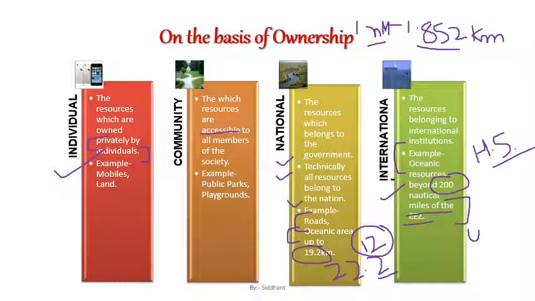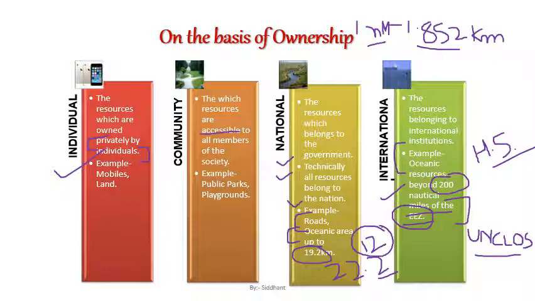So those who were present in the class, we have discussed this particular organization in detail, but let me tell you something about it here also. So UN clause is basically your organization, which means United Nation Convention on the Law of the Sea. This convention of the United Nations governs all the oceanic area which is beyond the exclusive economic zone of a country, which means beyond 200 nautical miles EEZ of a country.